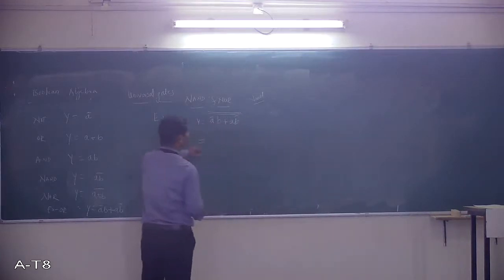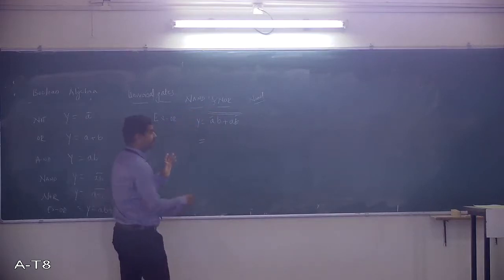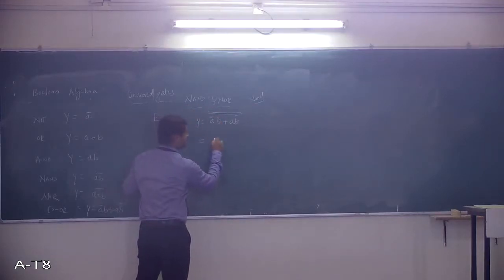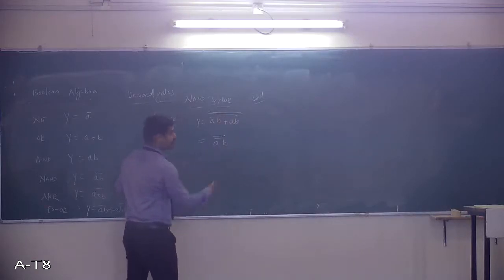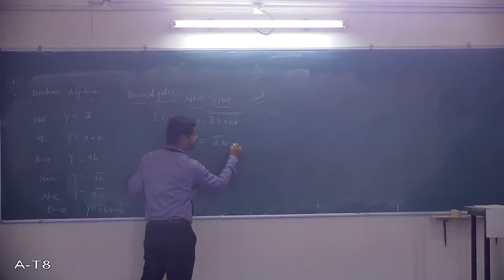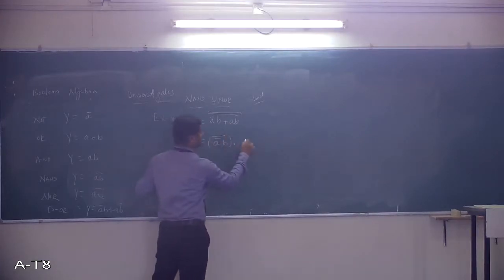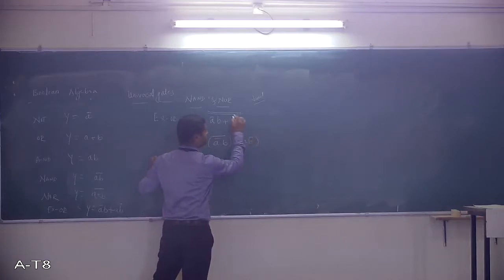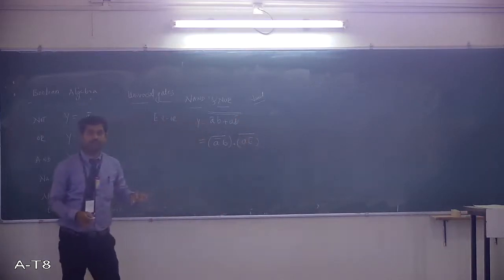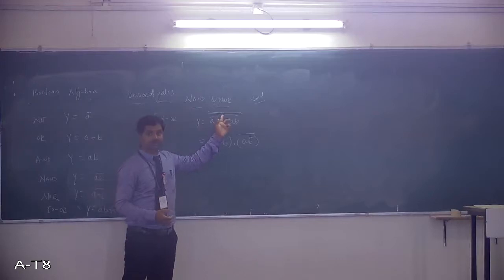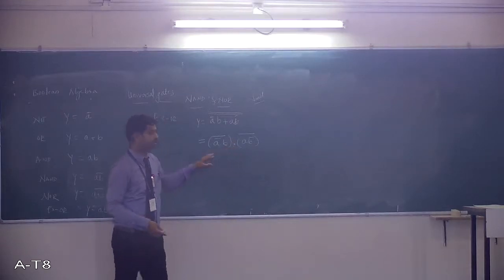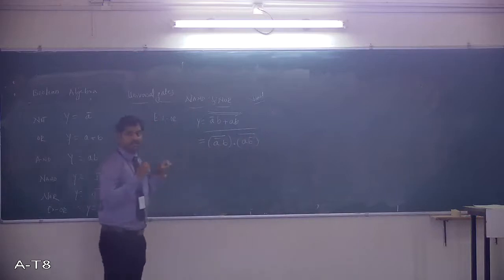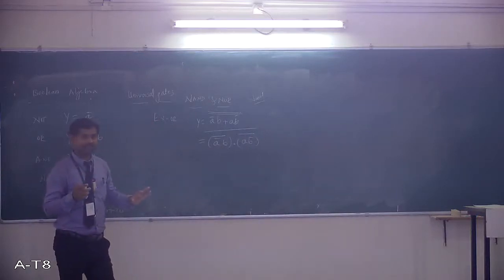What I do, the top bar I will keep as it is. So this A bar B, I will divide this one bar. This plus becomes dot. Next AB bar, one more bar. Right? This bar, now it is divided. And this OR function becomes a product now. And this bar you keep as it is. Now check that expression.